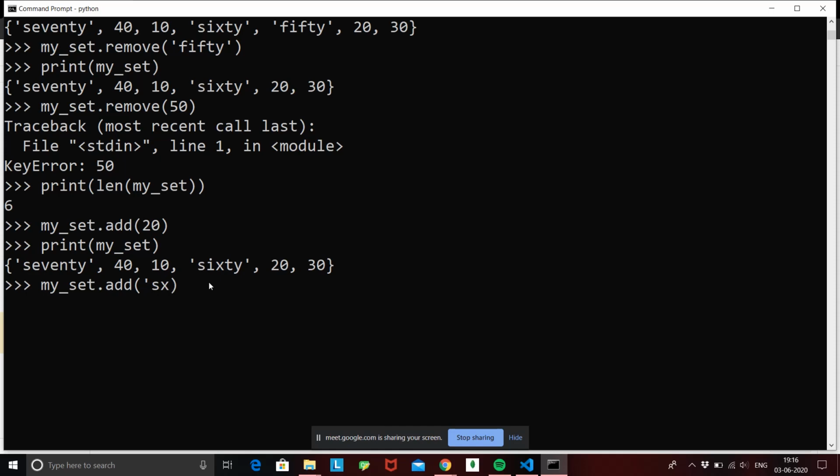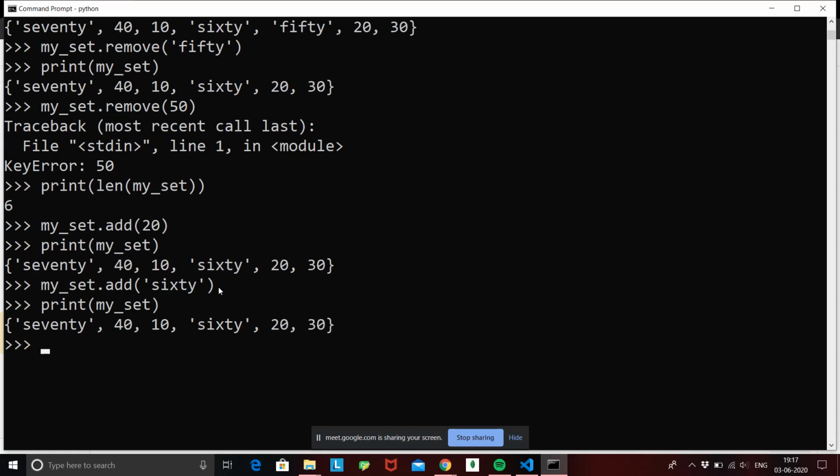If I do my set dot add 60 and hit enter, it's not going to give me any error. Why? Because this is a valid command. My set dot add and a value is a valid command. We say that we can add new values to a set, so it's not going to give us any error. But if we print my set, we are not going to see that a new 60 is added. Why is a new 60 not added? Because a set is a collection of discrete and unique values.